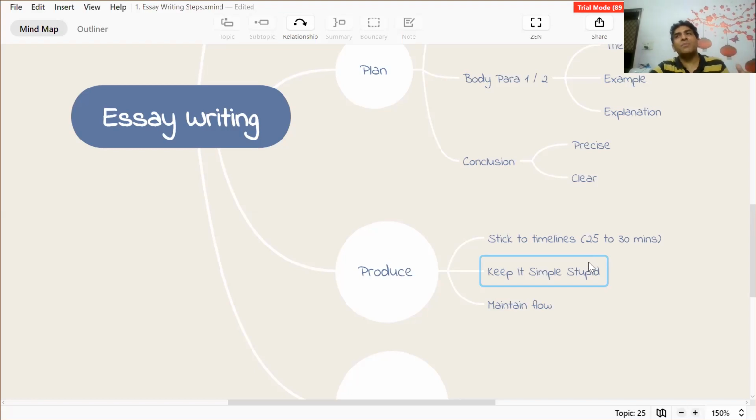So stick to the timeline. Do not think too much. Follow the structure of theme, example, and explanation so that you do not miss any point, and maintain a very easy flow of ideas. So this is how you should write whenever you try to write an essay.